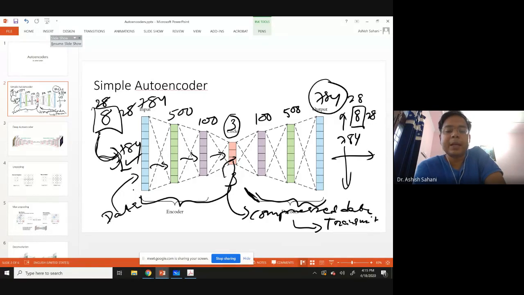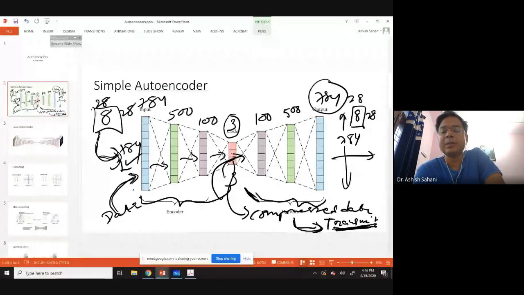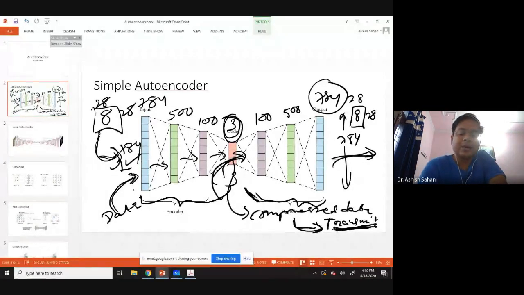It may be speech also. For example, on a telephone, you have a speech signal, you put it here, you get a very compressed speech signal output here, and then transmit it through the network. And then on the receiver side, you just have the decoder. On the decoder, you put in this small 3 byte information, and you get back the 784 information. So this can help in very efficient transmissions.